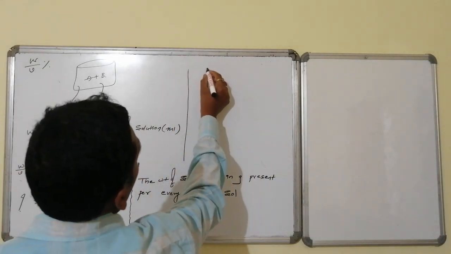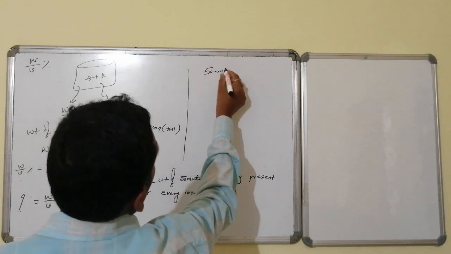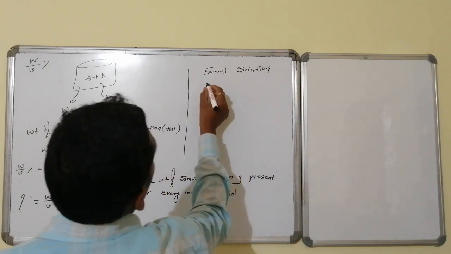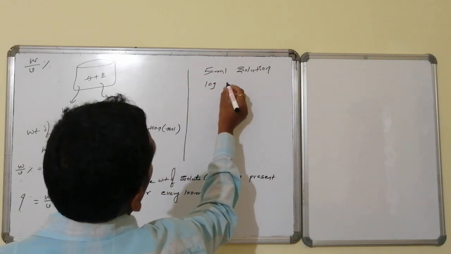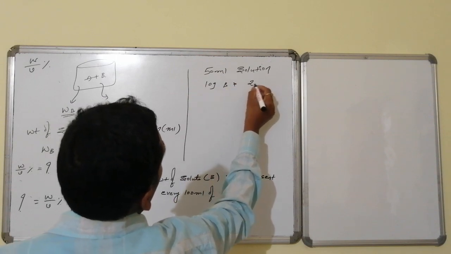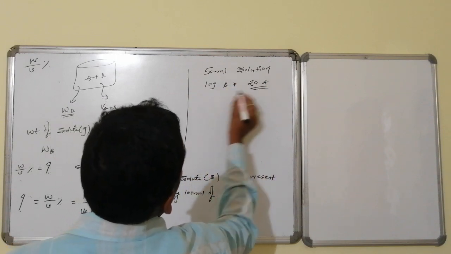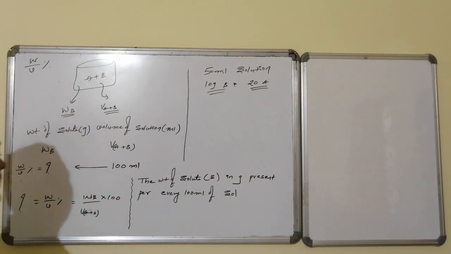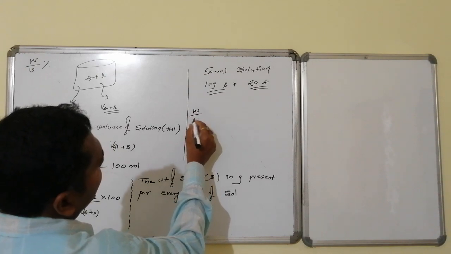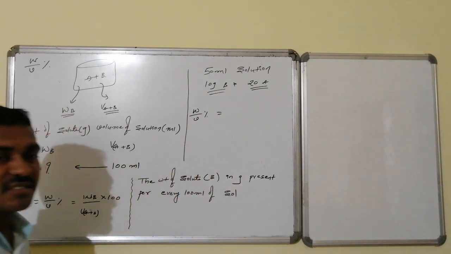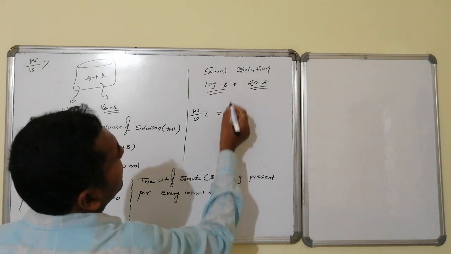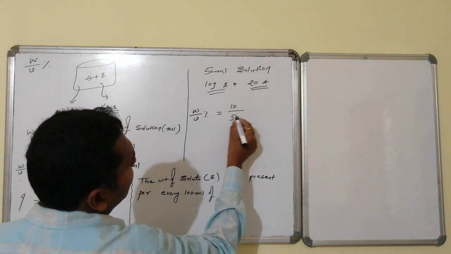Suppose I am having a solution. Yes, I am having a 50 ml solution. In this 50 ml solution, some 10 grams of B is there and some 20 grams of A is there. Then you are asked to find out the weight by volume percentage of the component. So therefore, this weight by volume percentage concentration unit will become equal to weight of solute, that is 10 grams, divided by volume of solution, 50 ml, into 100.